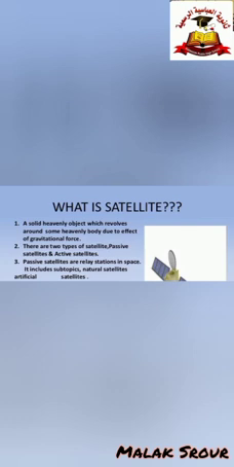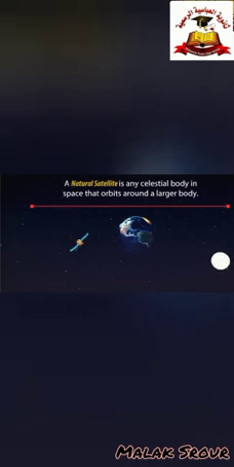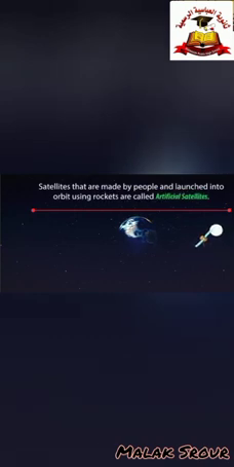There are two types of satellites: passive satellites and active satellites. Passive satellites are relay stations in space, including subtopics, natural satellites, and artificial satellites. Here we'll talk more about satellites and how they work. First of all, satellites are of two types: the natural satellite, such as the Moon, and the artificial satellite. A natural satellite is any celestial body in space that orbits around a larger body. Satellites that are made by people and launched into orbit using rockets are called artificial satellites.